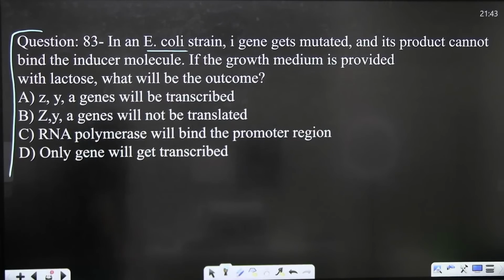We have already covered it, isn't it? So, what should be the correct answer here?